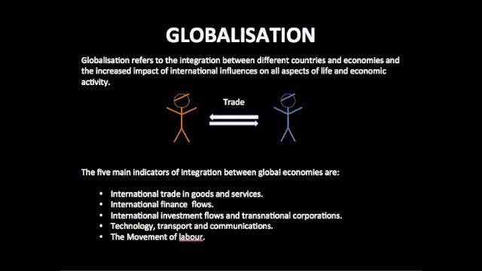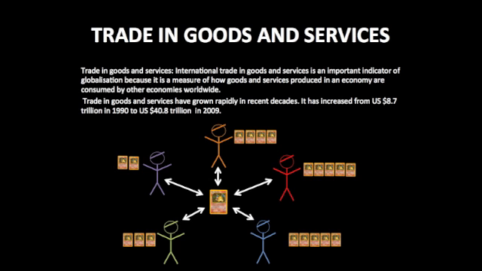The major indicators of integration between economies are international trade, international finance flows, international investment flows, and transnational corporations, technology, transport and communication, and movement of labour. Trade in goods and services. International trade in goods and services is an important indicator of globalisation because it is a measure of how goods and services produced in an economy are consumed by other economies worldwide.